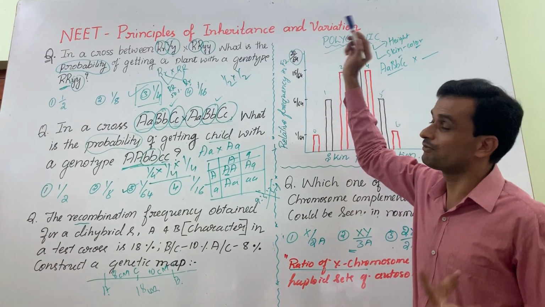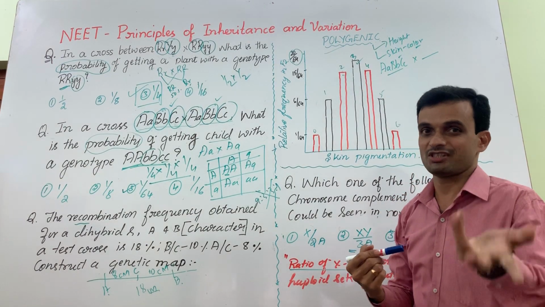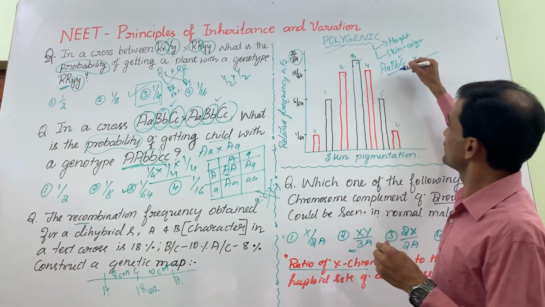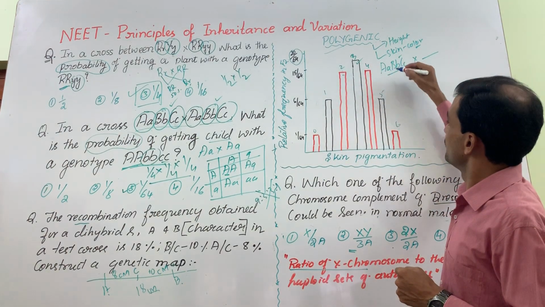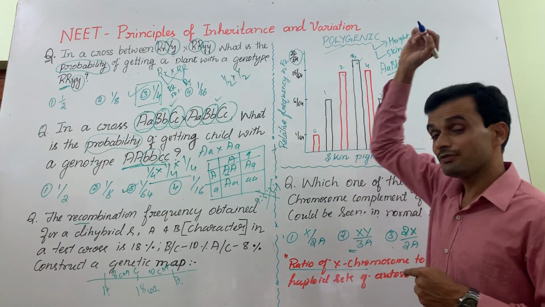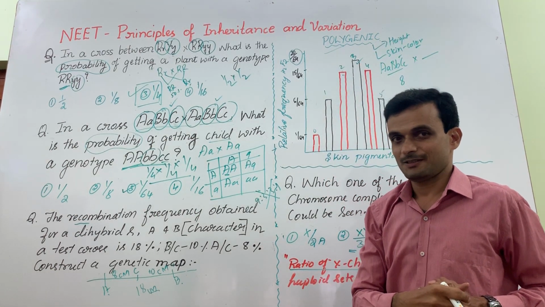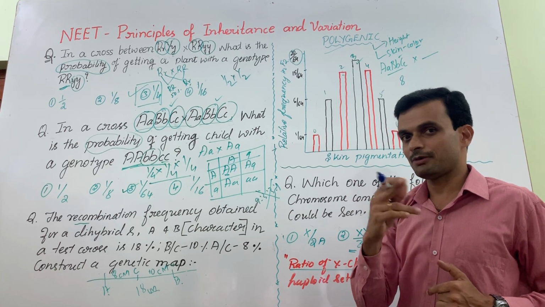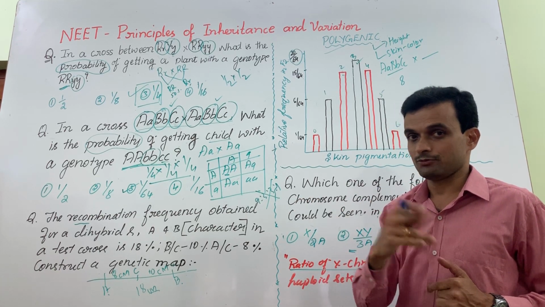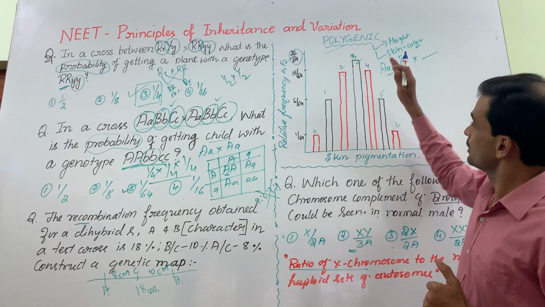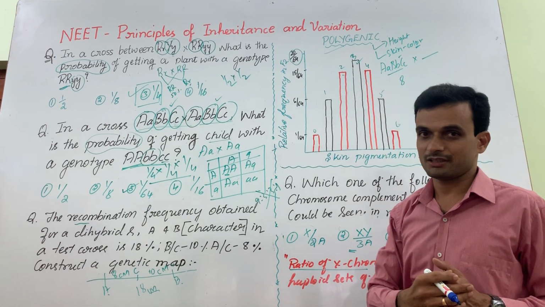There are 64 possibilities. How will it become 64? Because this heterozygous individual will have one of the 8 classes of gametes. Only one gamete is formed, and only one gamete will take part in fusion at a time during syngamy. So it will be one of the 8 classes of gamete.